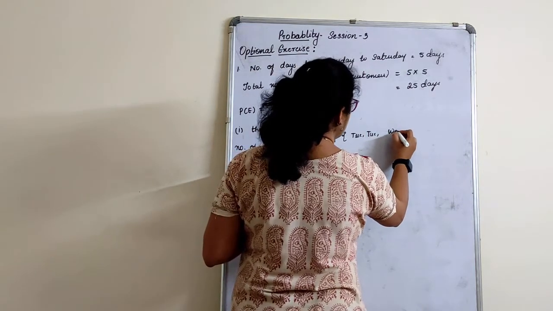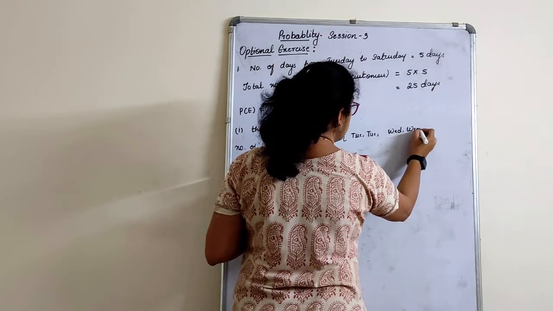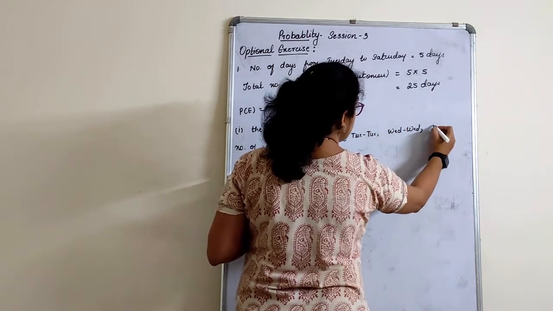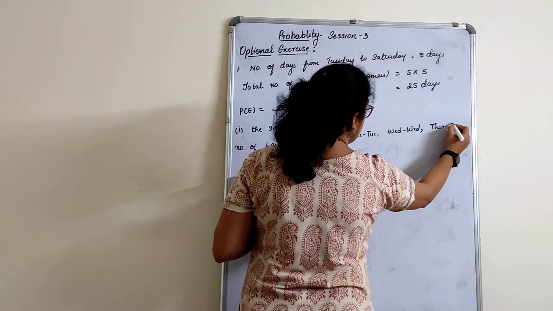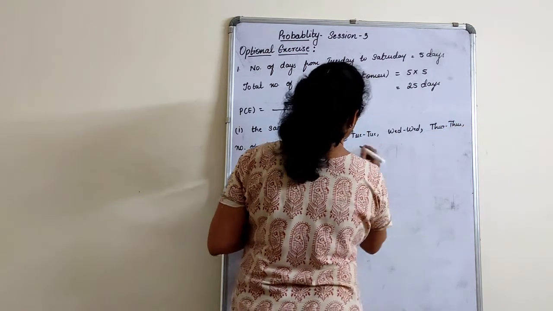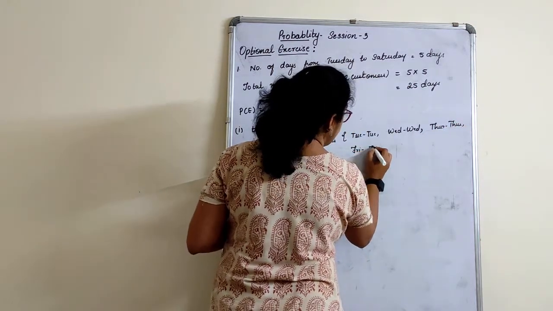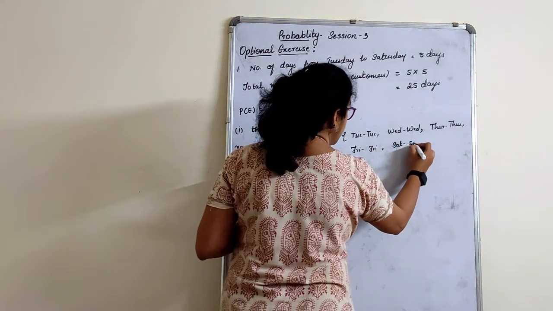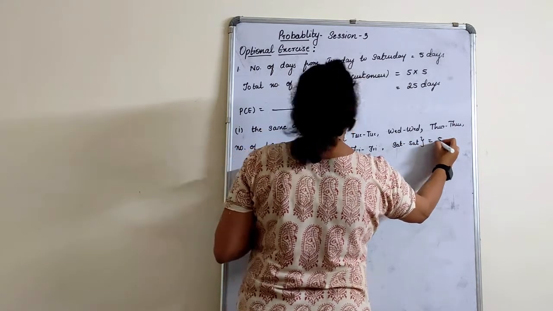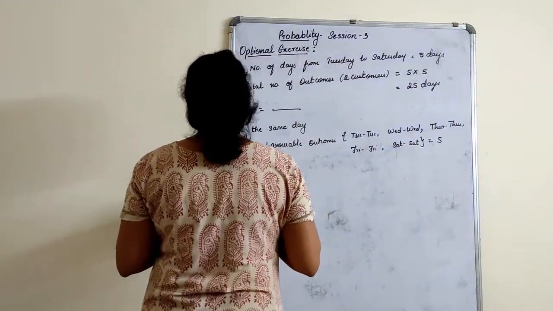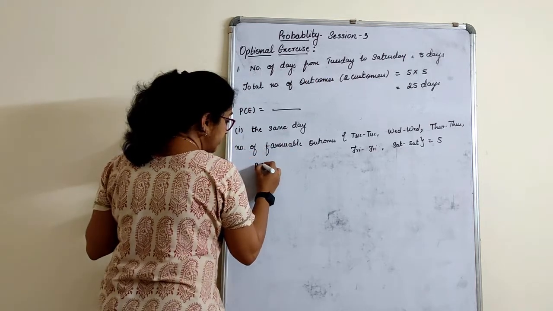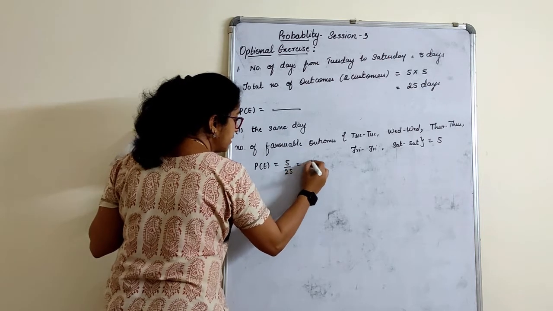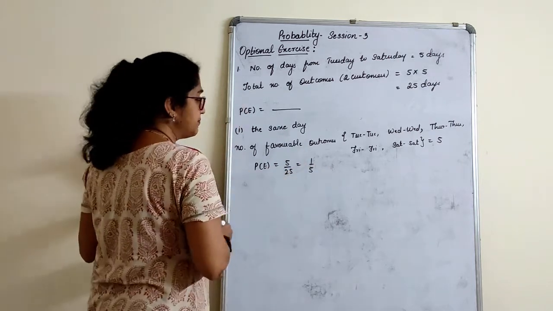Or they can visit on Wednesday. Tuesday and Tuesday, Wednesday and Wednesday, Thursday and Thursday, then Friday and Friday. The last one is Saturday and Saturday. Total how many? 5, right? So what we can say here is the probability of an event, formula anyway we have written, is 5 by 25.